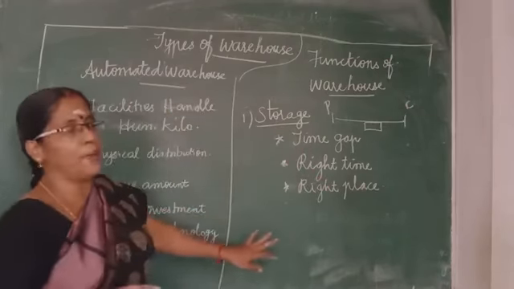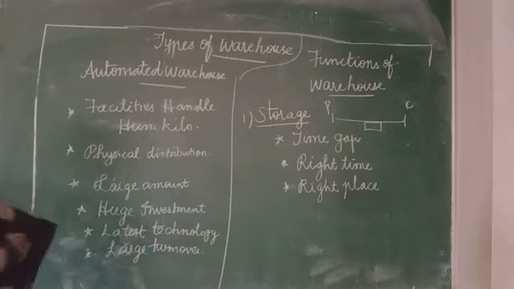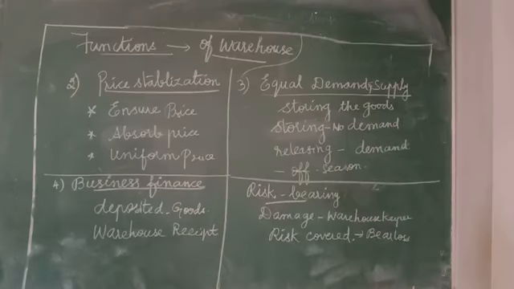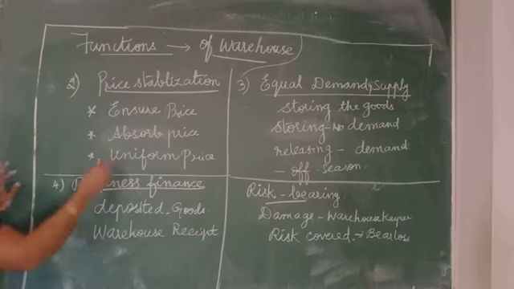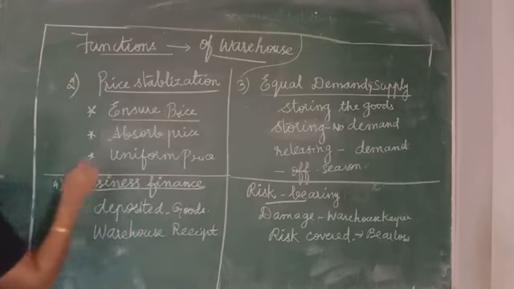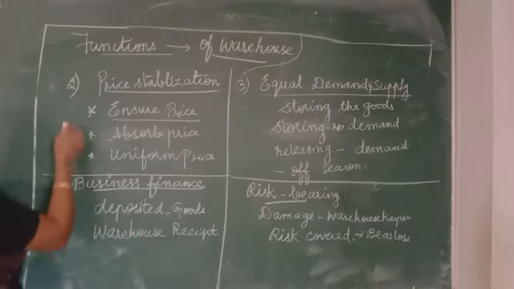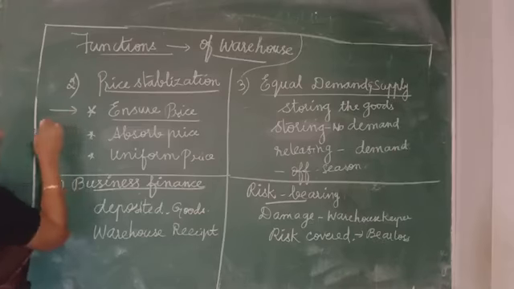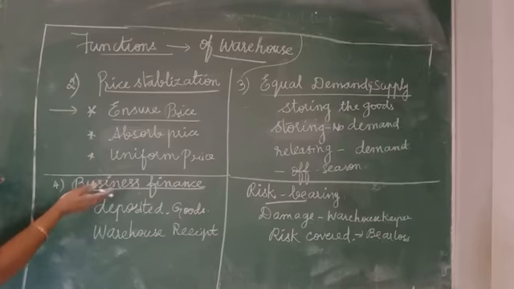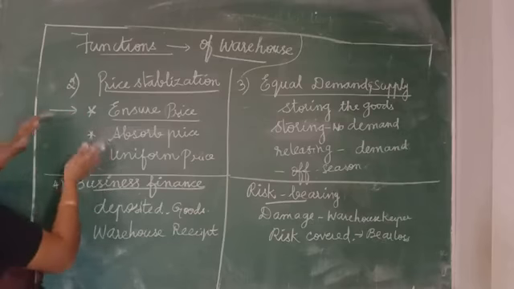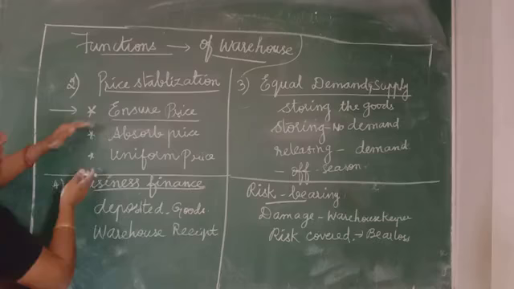Next one is price stabilization. Warehouse ensures price stabilization by supplying the goods as and when demanded. What is the meaning? Whenever we need the goods, we can get the product. So always throughout the year the product will be available.